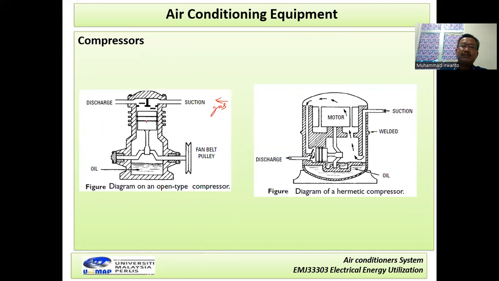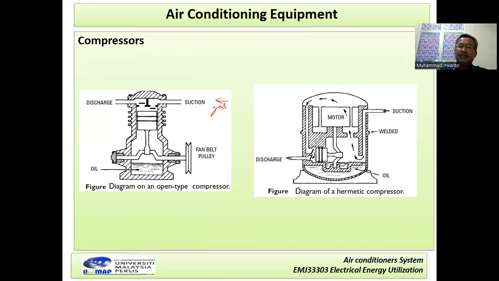When the piston goes down, the gas goes into the compressor, and then the gas goes out from this compressor. The movement is done by this belt. This is one system.